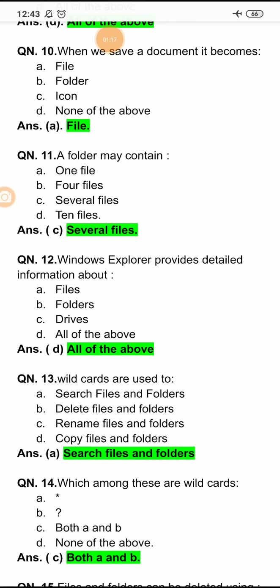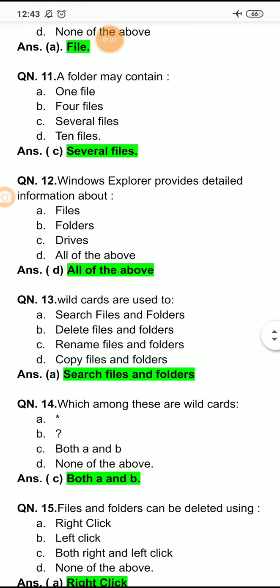Question number 12: Window Explorer provides detailed information about option A is files, B is folder, C is drives, and D is all of the above.